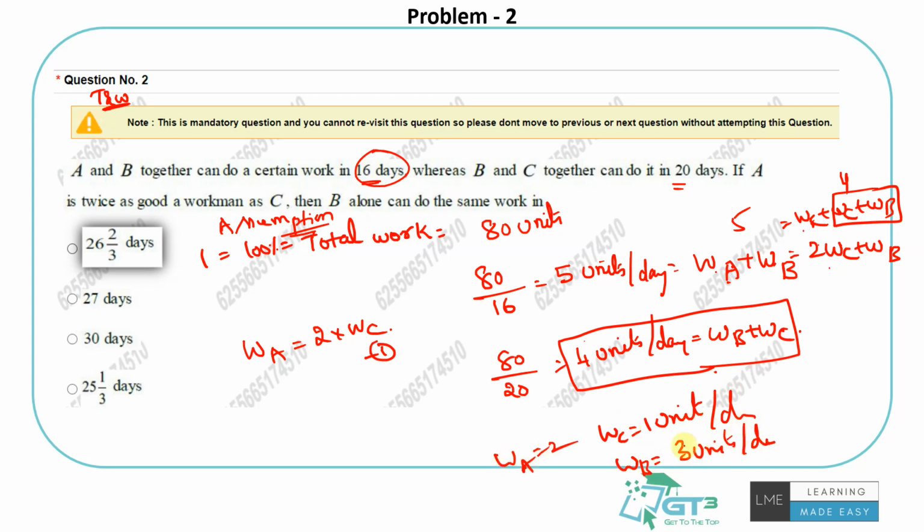Not relevant, but I'm just doing it. This is the relevant one for us. So that means B can put in 3 units every day and he needs to put in 80 units. The time taken by B alone would be 80 units at the rate of 3 units per day. The answer would be 26 and 2 by 3. That's the answer for this.